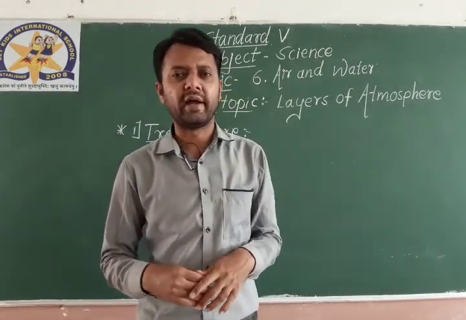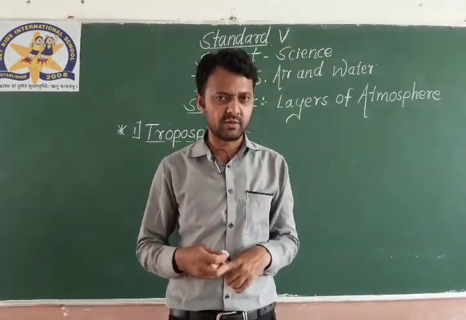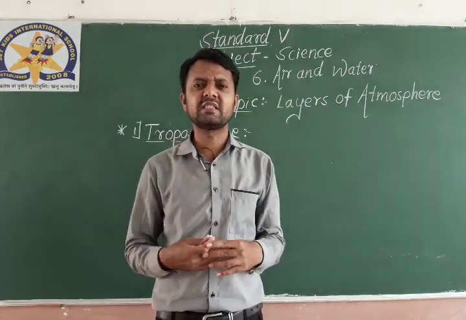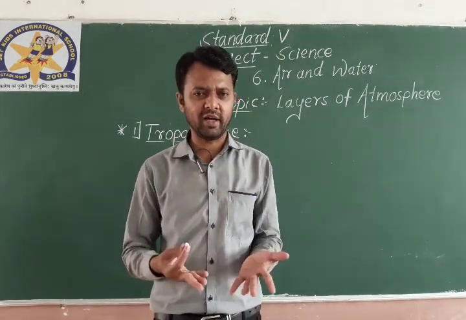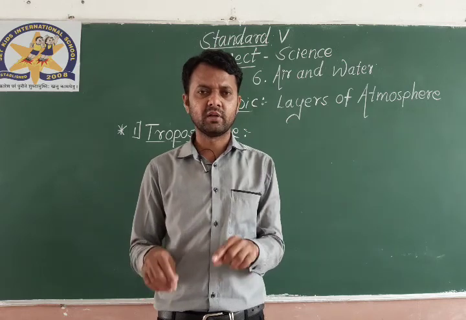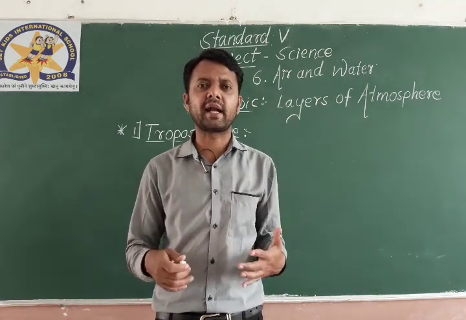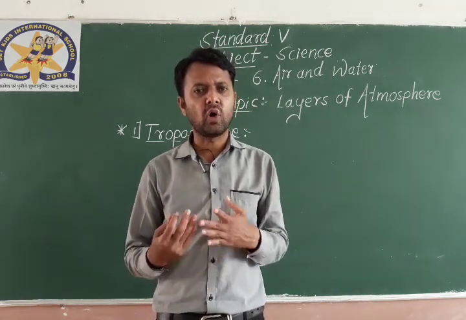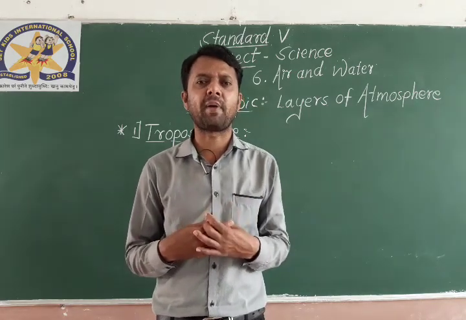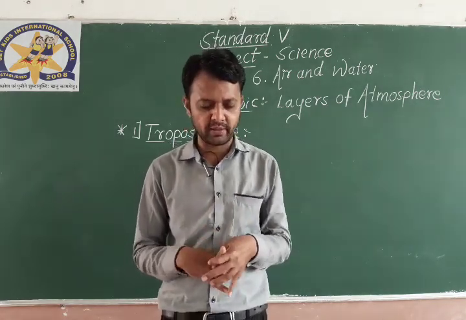As you all know, it is the first layer of atmosphere. It is above the ground. We all are living on the earth and we do all our activities on the ground itself. So above the ground, the first layer of atmosphere is troposphere.